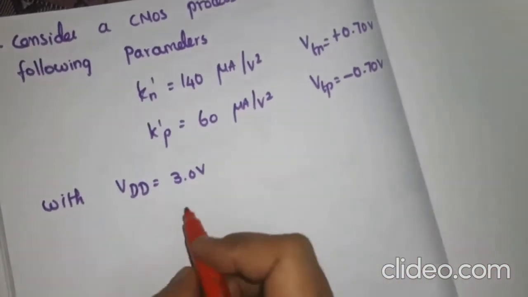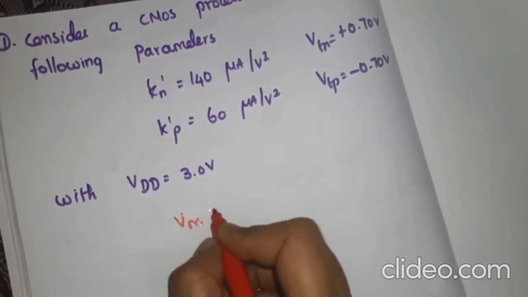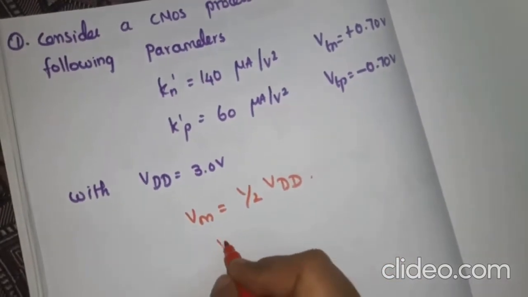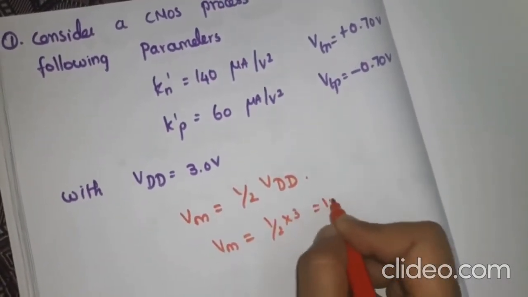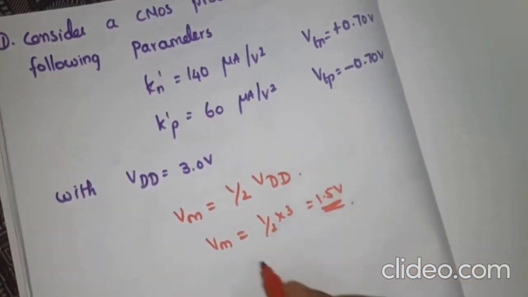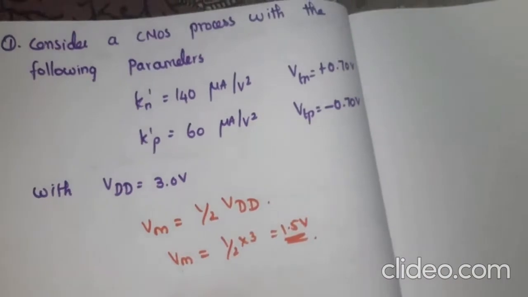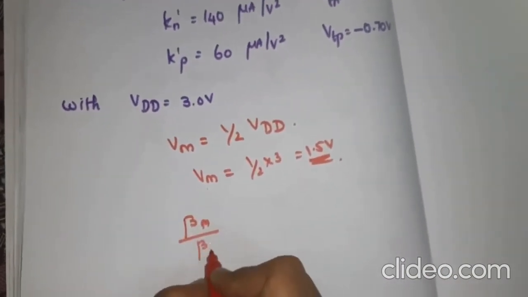So first step, Vm is equal to 1 by 2 Vdd. So from that we will find Vm is equal to 1 by 2 into 3, that is equal to 1.5 volt. So Vm here is 1.5 volt. Next we have to find beta n divided by beta p.